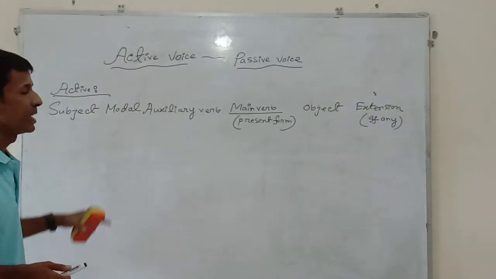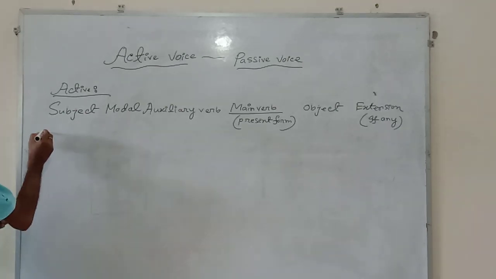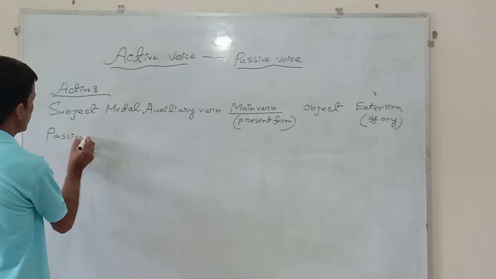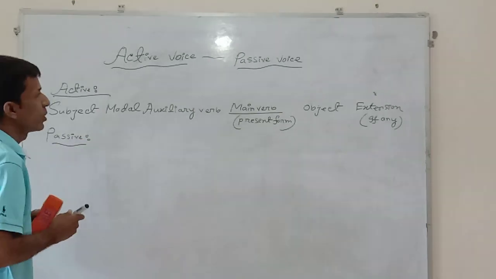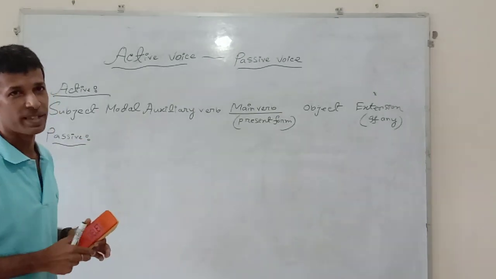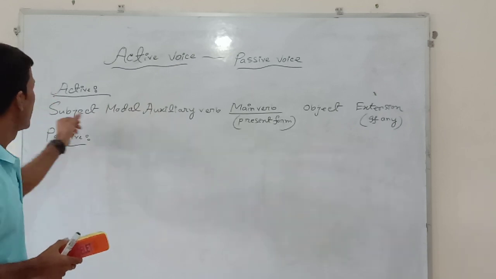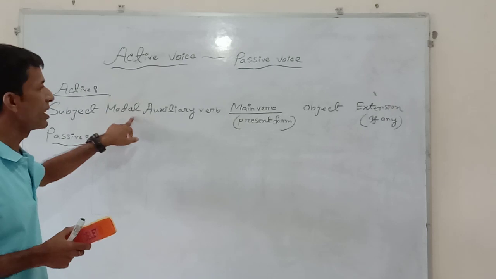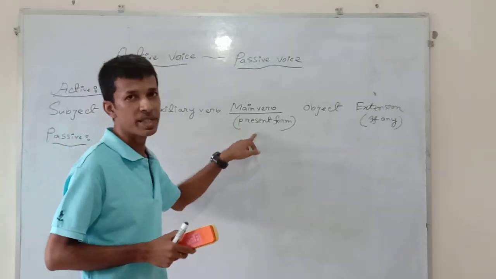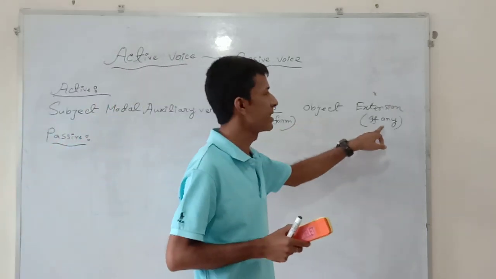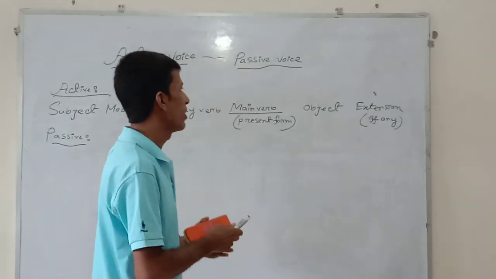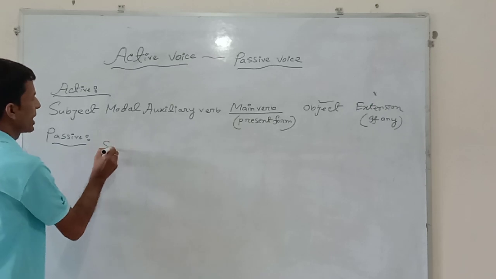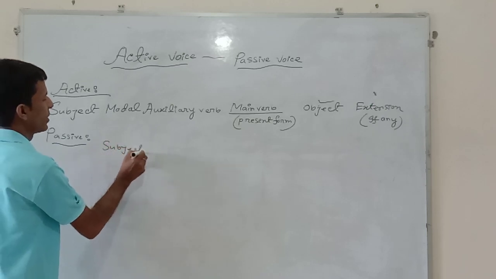but the sentence will have to be transferred into passive voice in this way. Look at the whiteboard. So, what is the structure of the active voice? The sentence starts with subject, then modal auxiliary verb, main verb in the present form, after that object and at last extension if any. First of all, you will transfer the objective case into subjective one. Subject.